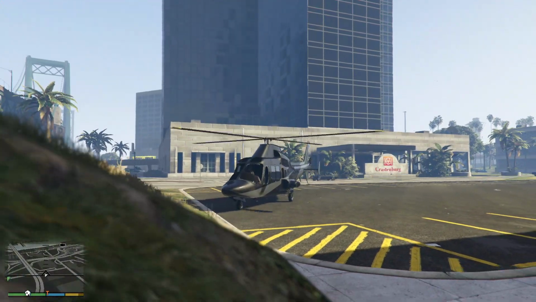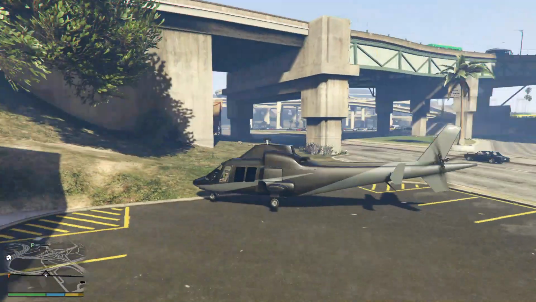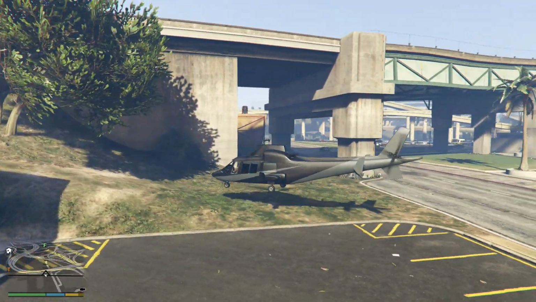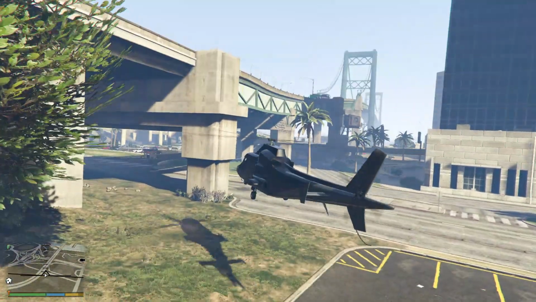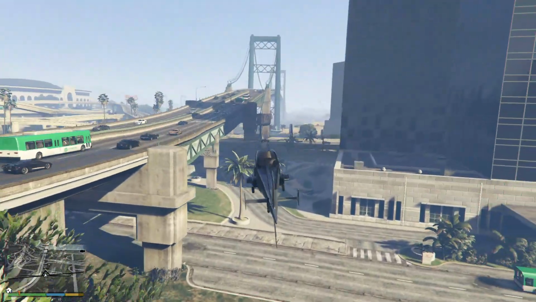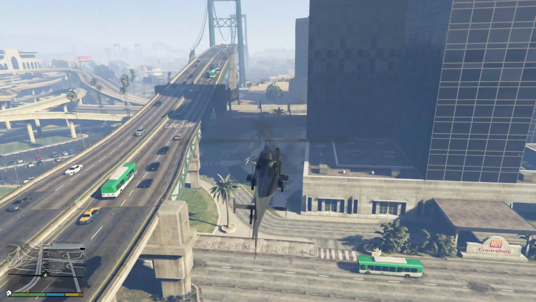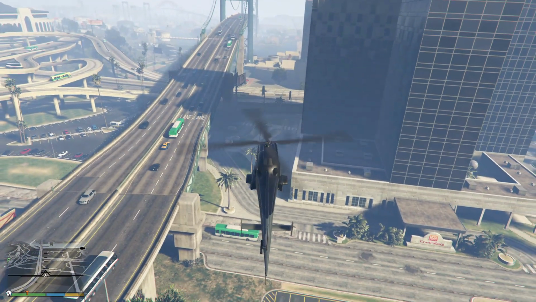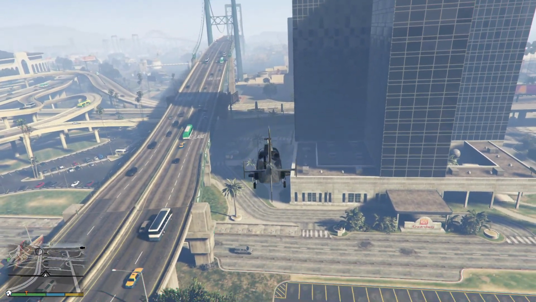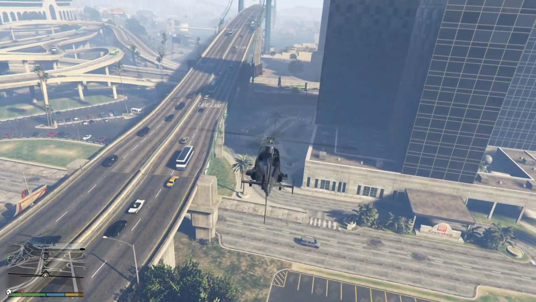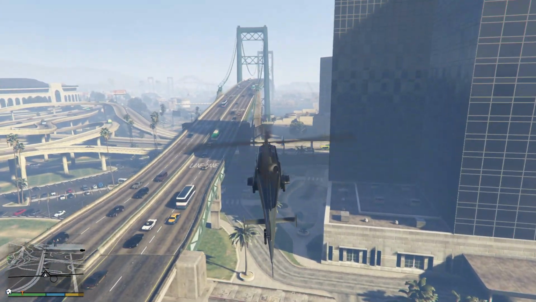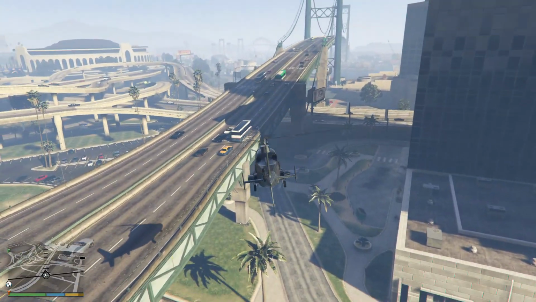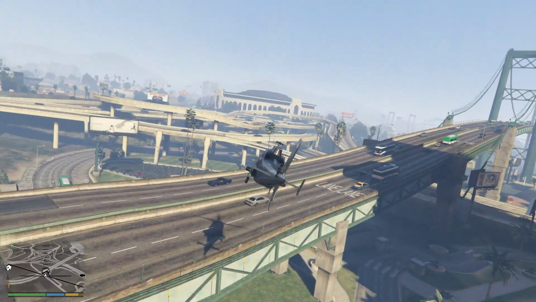You press W to go up and S to go down. But if you turn on the thing that I told you, you just click the mouse. You just click the left one. You can move up and down. See, I'm flying.